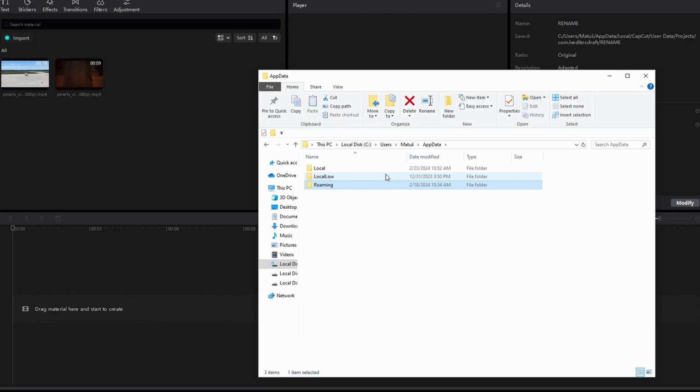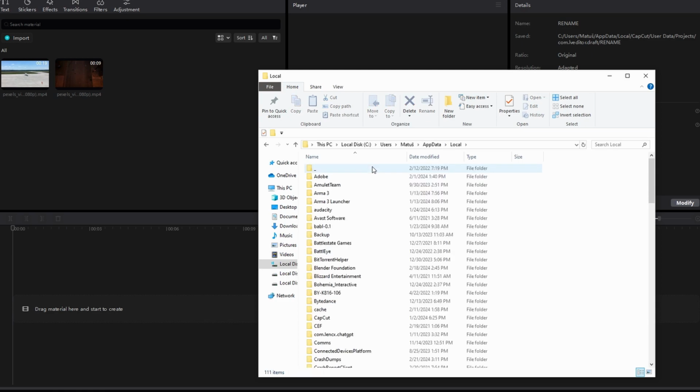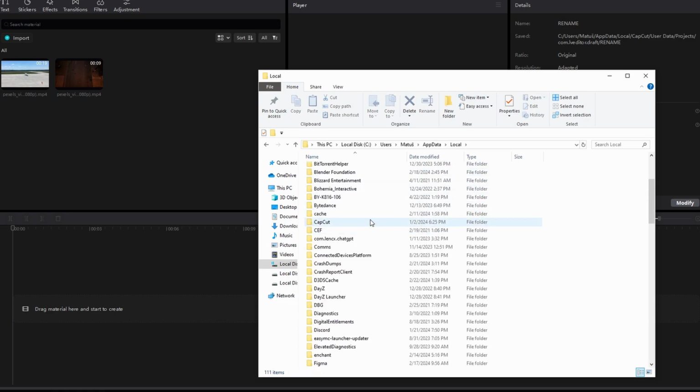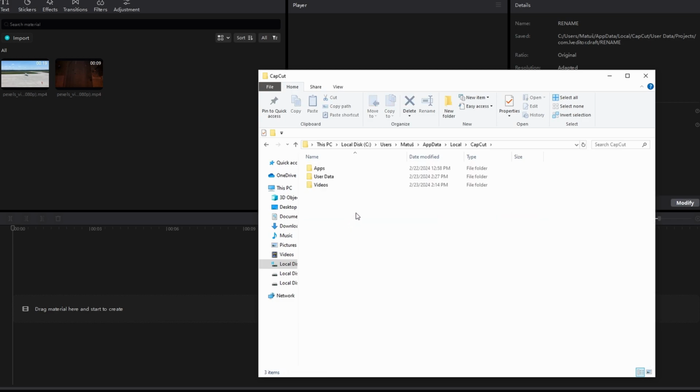Click on the file folder option in the search bar result to open File Explorer. In the File Explorer, go to the top and click on AppData. Navigate to the Local folder and look for the CapCut folder and click on it.